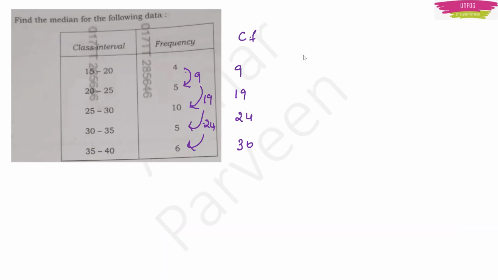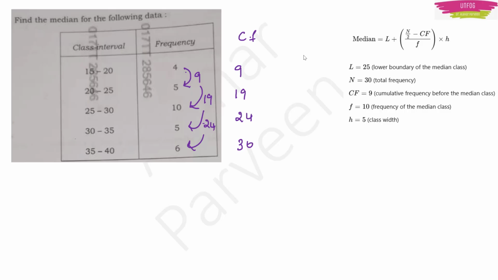Now in order to find the median, the formula is this, where L is the lower boundary of the median class, N will be the total frequency.